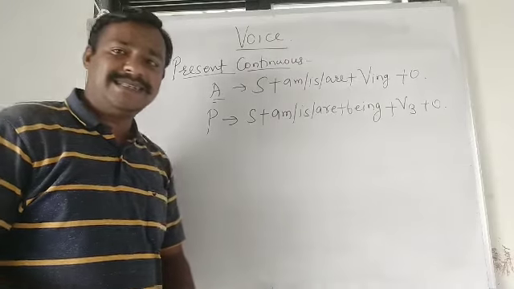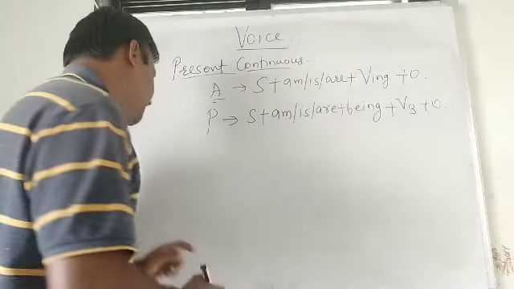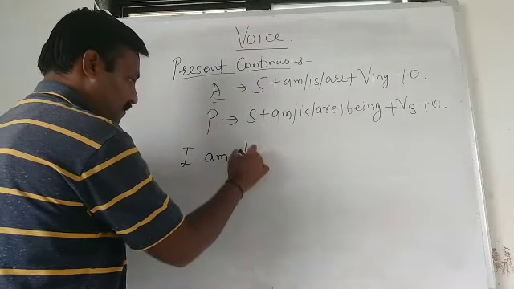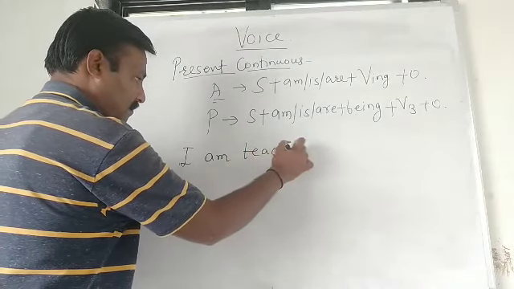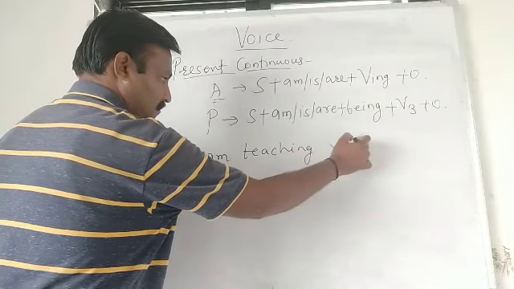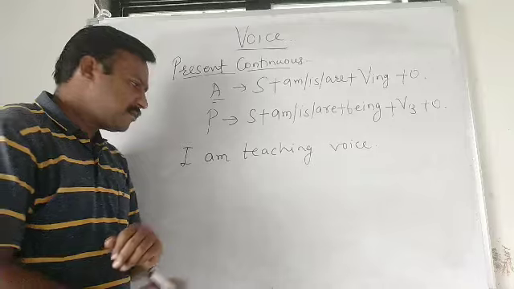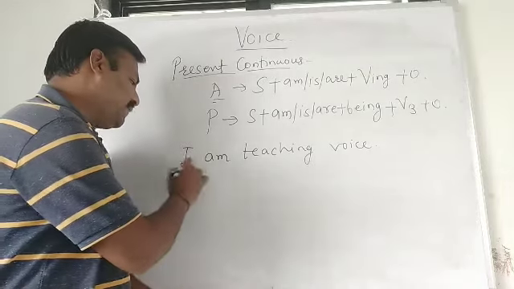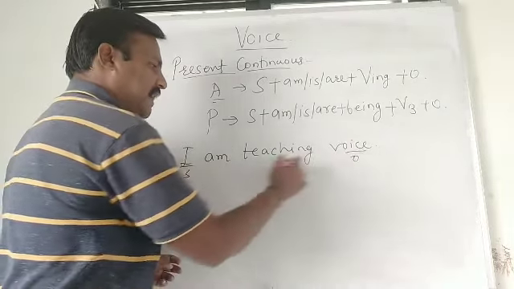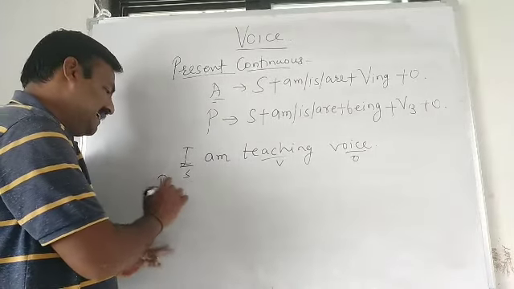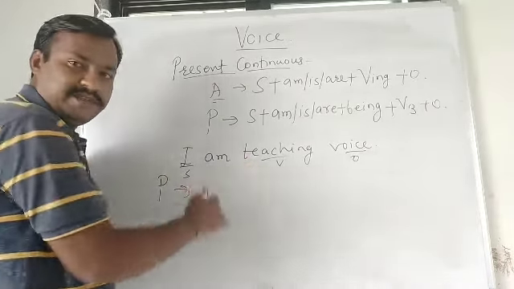So let's discuss with the help of some examples. For example, I am teaching voice. As per the rules and regulations, identify subject and object. After that verb, everybody is there. Now we have to change this sentence into passive voice. Object becomes subject.